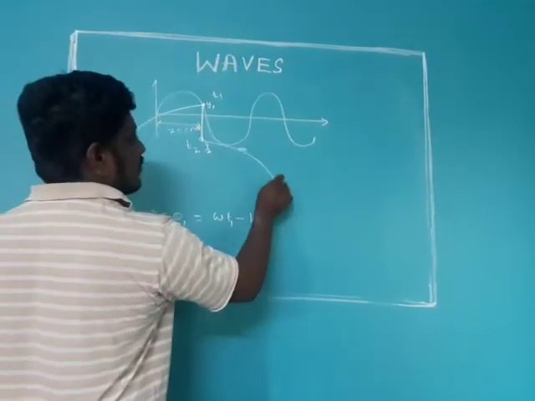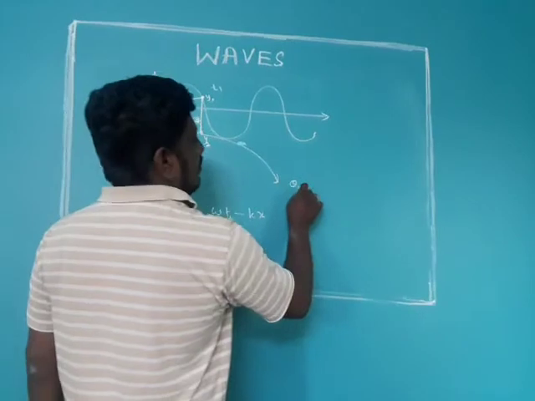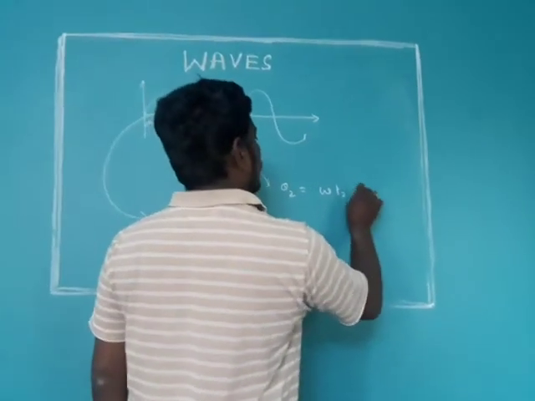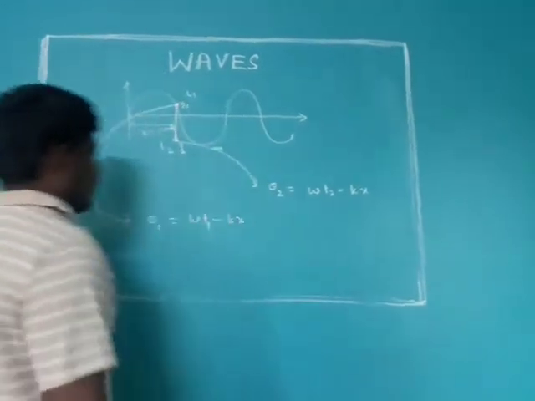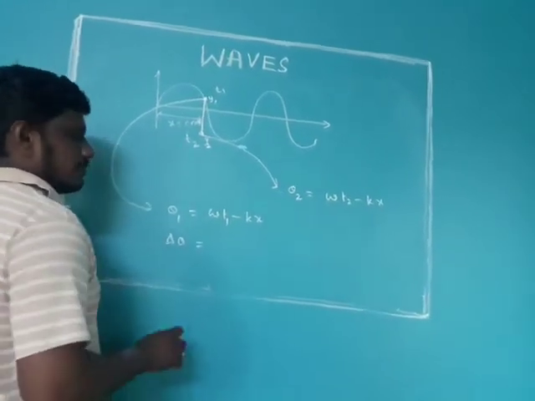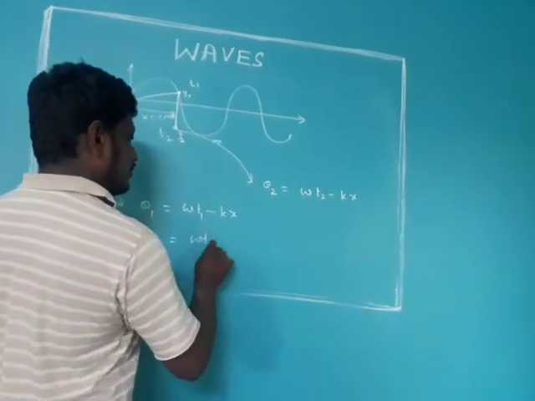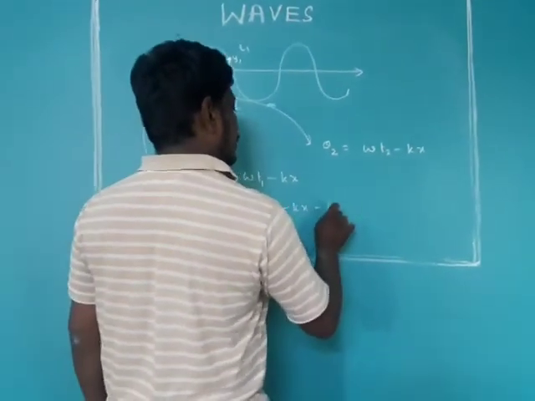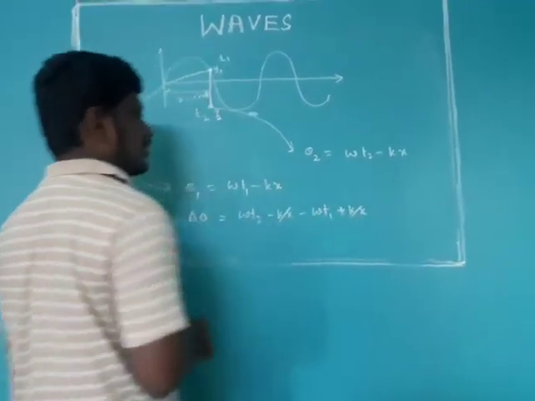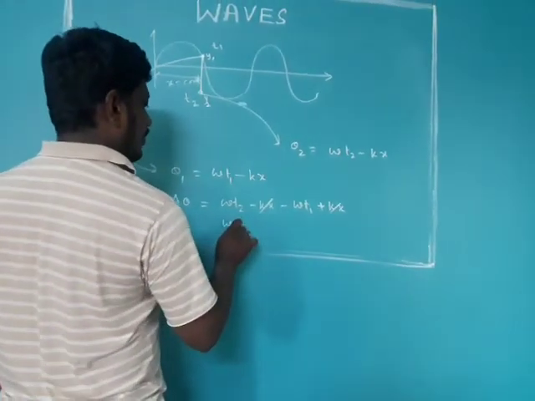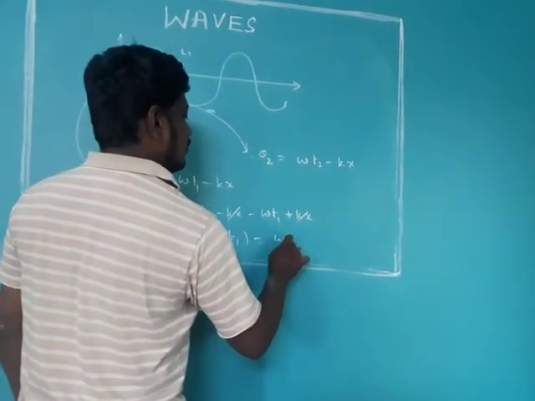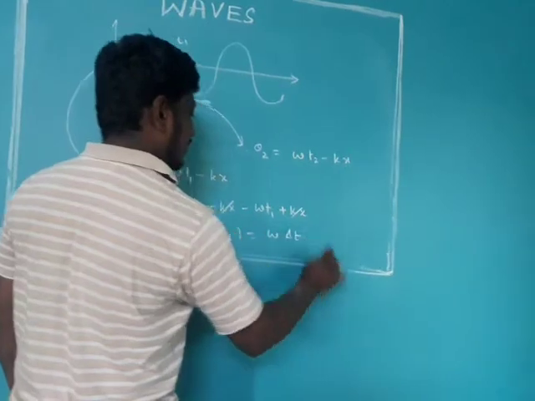So for this position, we will write the phase equation theta 2 equal to omega t2 minus kx. And if you write the phase difference, that is equal to omega t2 minus kx minus omega t1 plus kx. Plus kx minus kx cancel. Omega into t2 minus t1, that is equal to omega into delta t.